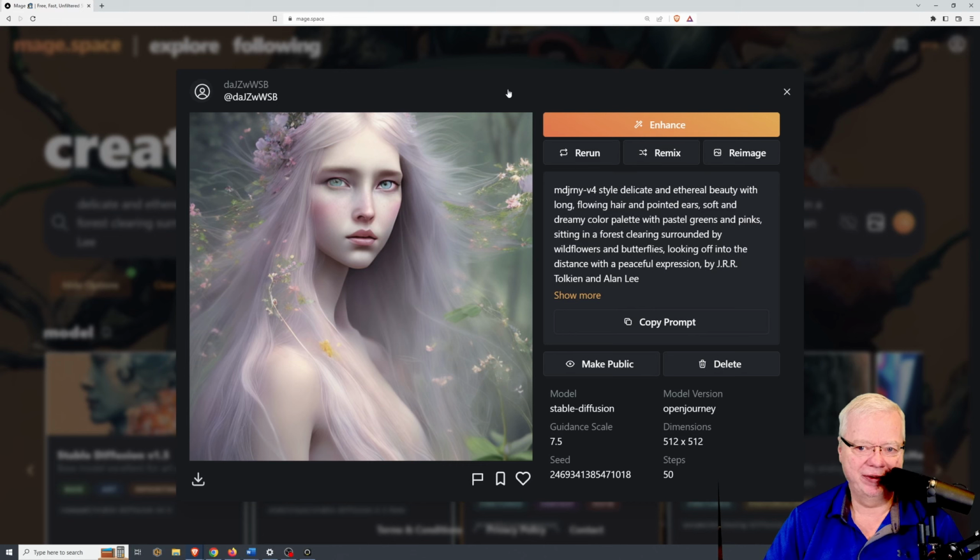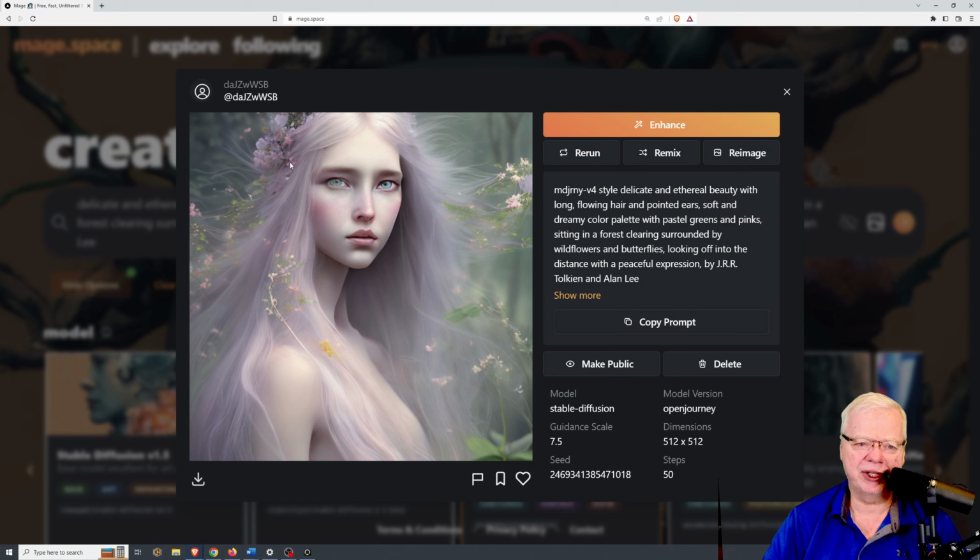Very nice image. You have the options here of upscaling it by clicking on the Enhance button, rerunning it, remixing it, which means adding more prompts to it, and then rerunning the same seed. You can also choose, if you create something that you like, to make it public, and then that will put it on the public feed for everyone to take a look at, see the prompts that you used, etc. Also, all the images you create are added to your own personal feed. So if you're used to how Midjourney creates your own personal feed, it does the same thing here. I'll show you that in a little bit.